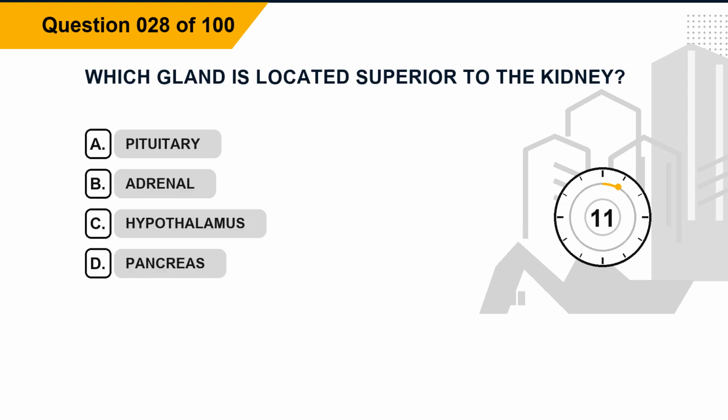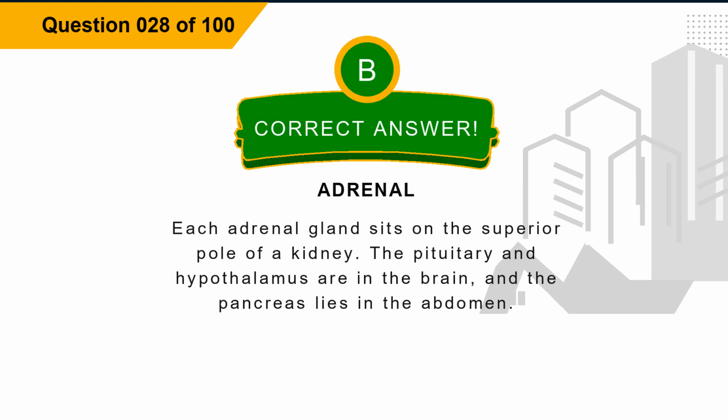Question 28. Which gland is located superior to the kidney? Option A, pituitary. Option B, adrenal. Option C, hypothalamus. Option D, pancreas. The correct answer is option B, adrenal. Explanation: each adrenal gland sits on the superior pole of a kidney. The pituitary and hypothalamus are in the brain, and the pancreas lies in the abdomen.